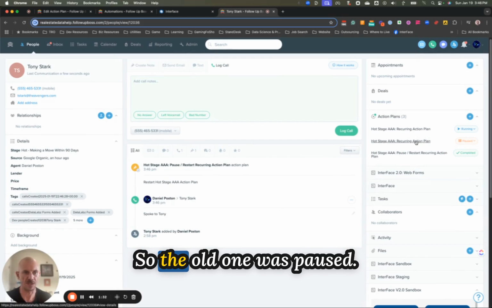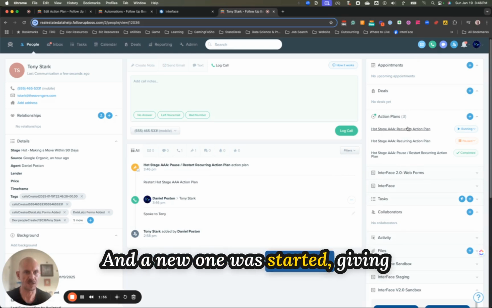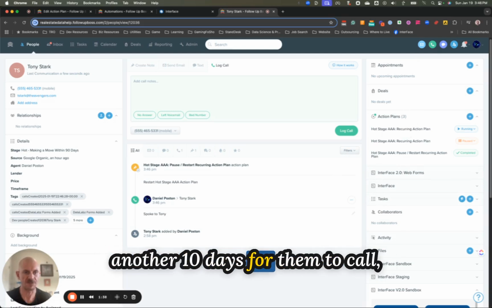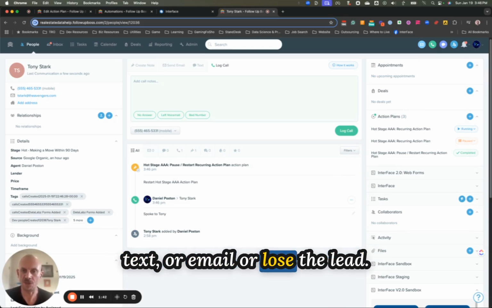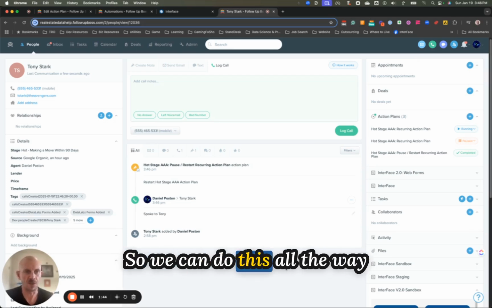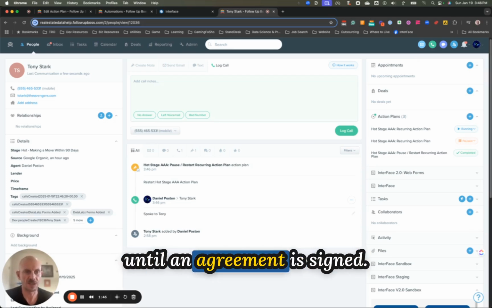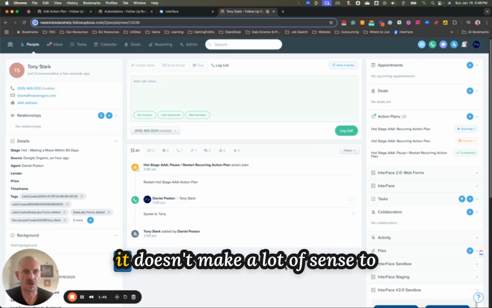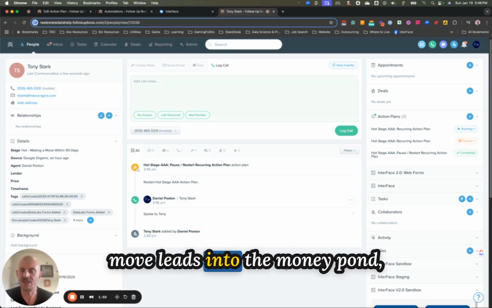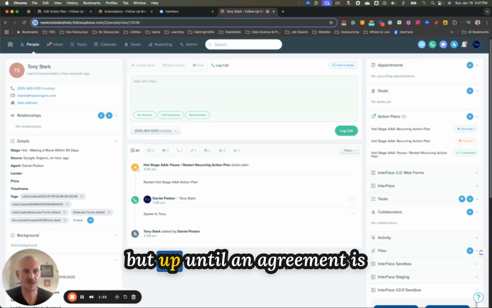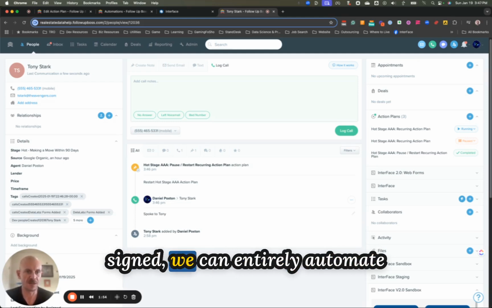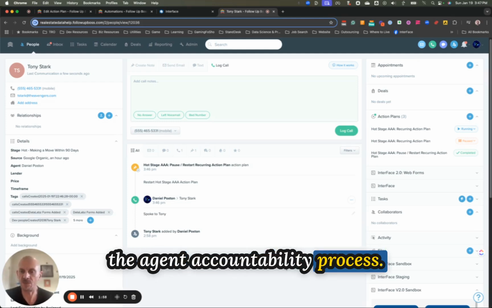So the old one was paused and a new one was started, giving another 10 days for them to call, text, or email or lose the lead. So we can do this all the way until an agreement is signed. Once an agreement is signed, it doesn't make a lot of sense to move leads into the money pond, but up until an agreement is signed, we can entirely automate the agent accountability process.